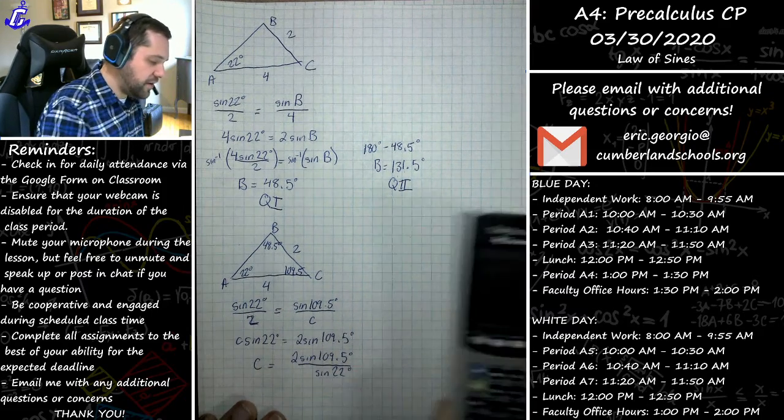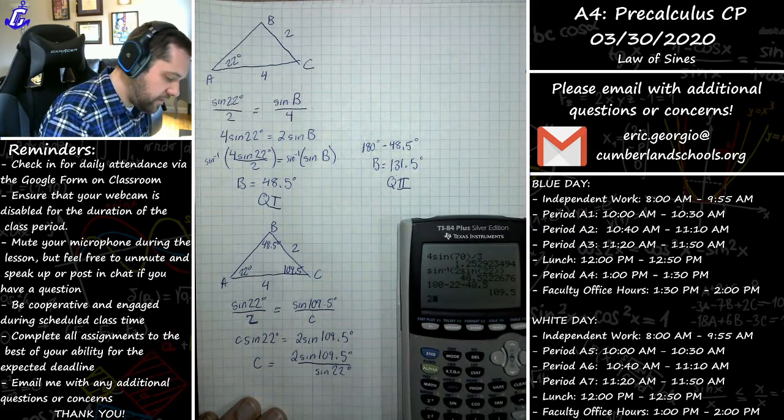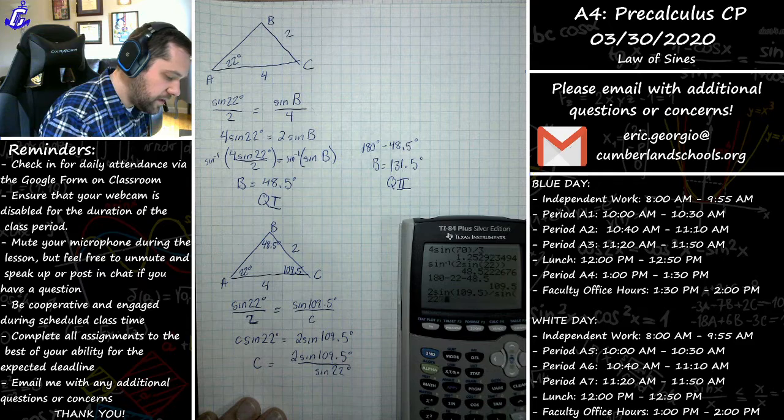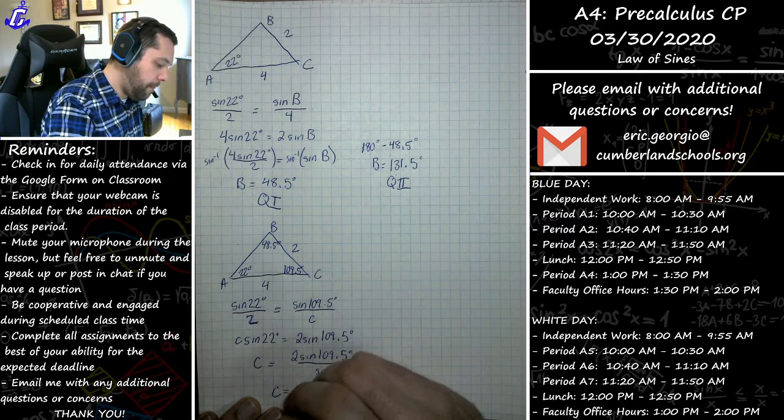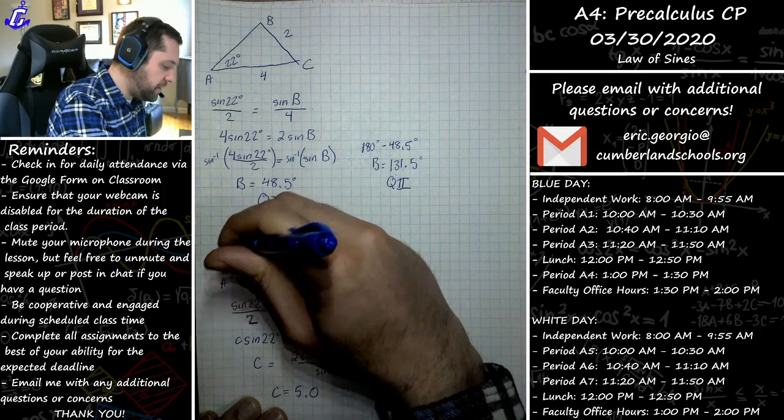Plug that into a calculator, and I would get, I'll do it fast, 2 times sine of 109.5 divided by sine of 22, you get 5.0. We'll call it 5. Okay, so that would be 5.0.